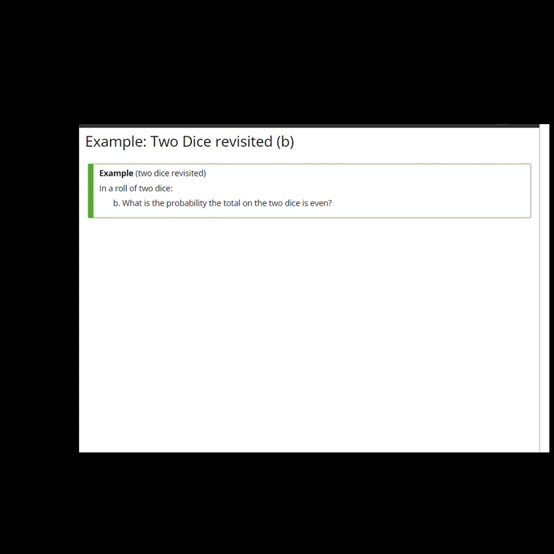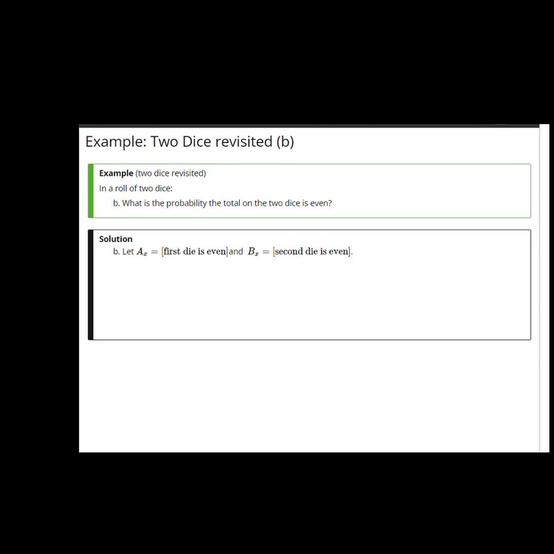Part B, what's the probability that the total on the 2 dice is even? Here we'll let A be the event that the first die is even, and B is the event that the second die is even. Both of these events have probabilities 1/2. Then the probability that the total is even is the probability of A and B, because they can both be even, or they can both be odd, plus the probability of A complement intersect B complement, which is by independence P of A times P of B plus P of A complement times P of B complement. That's 1/2 times 1/2 plus 1/2 times 1/2, 2/4 or 1/2.